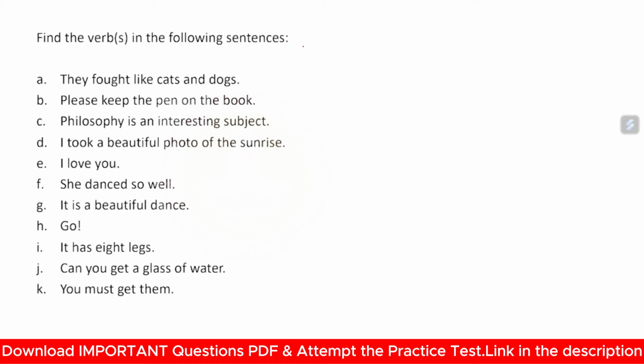Find the verb in the following sentences. This is an activity for you. You can do it on your own. I will guide you with three of them. They fought like cats and dogs. Here the verb is fought.